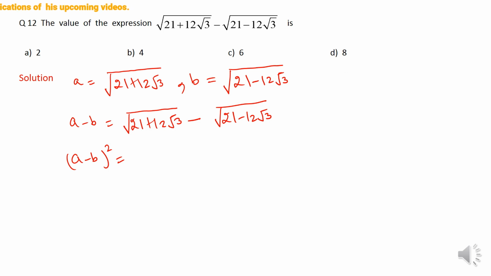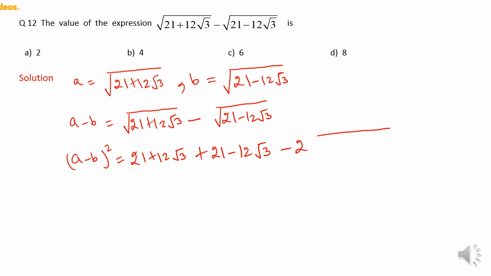When I square the terms on the right hand side, the first term will become 21 plus 12 root 3, because when we square this quantity, the square root will go away, plus 21 minus 12 root 3. I am applying the identity A minus B whole square on the right hand side, minus 2ab, which is going to be 2 into under root of 21 plus 12 root 3 into 21 minus 12 root 3, right?